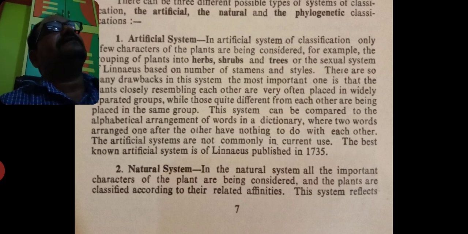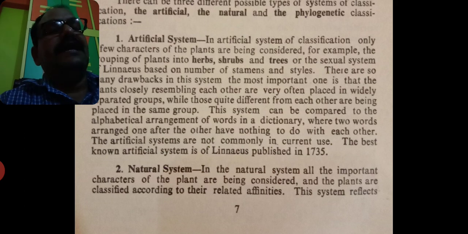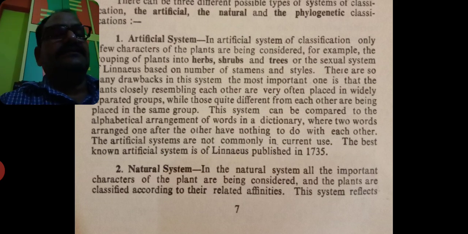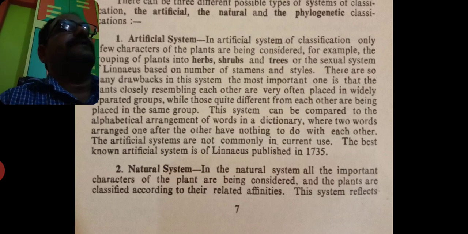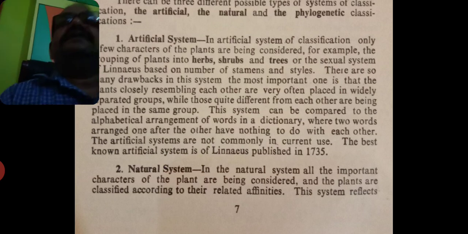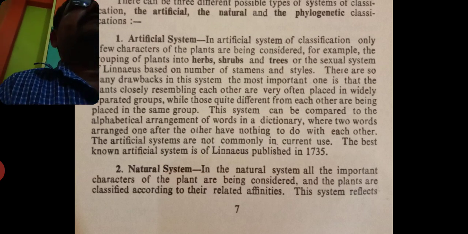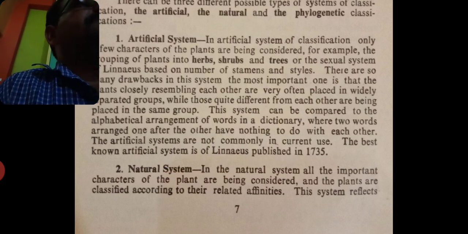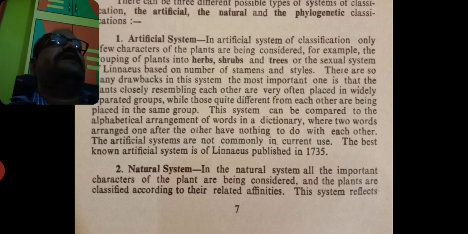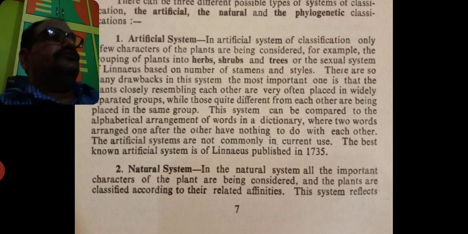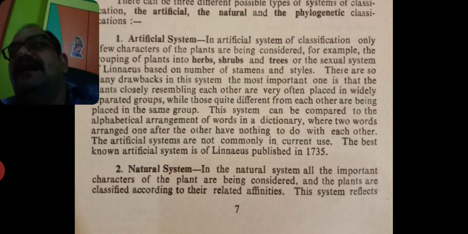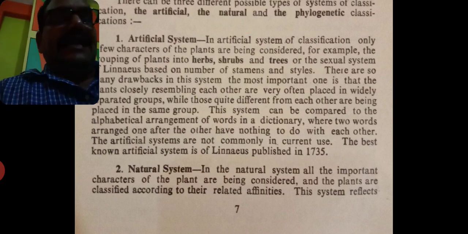All these characters which are naturally seen in the plant are considered in the natural system. And the plants are classified according to their related affinities. For example, there are herbs, shrubs, and trees. Herbaceous plants are grouped in herbs, shrubs in shrubs, and tall trees which have the strongest stem, such type of trees are placed in the same group, and those plants which have weak stem are placed in the twiners or climbers.